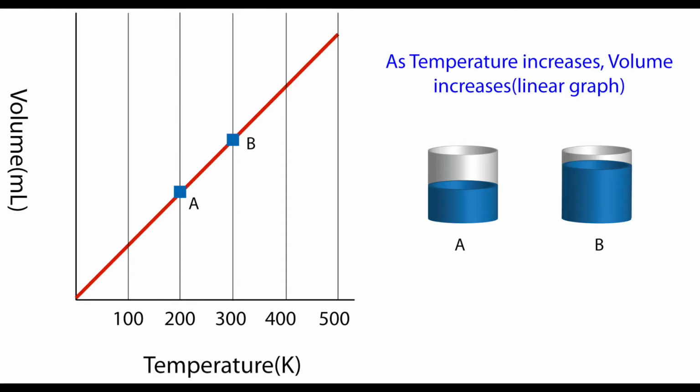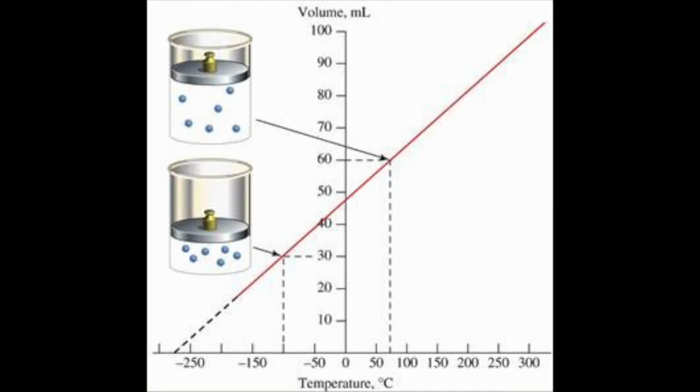Charles' law: the volume of a given mass of gas is directly proportional to its Kelvin temperature at constant pressure. Notice how the temperature must always be in Kelvin. If you have a container full of gas particles and you heat it up without changing the pressure, the volume will increase. This is because the heated gas particles have more kinetic energy, so they're hitting the sides more and more, ultimately forcing the volume to increase. So when you increase the temperature, you increase the volume as long as the pressure is constant.